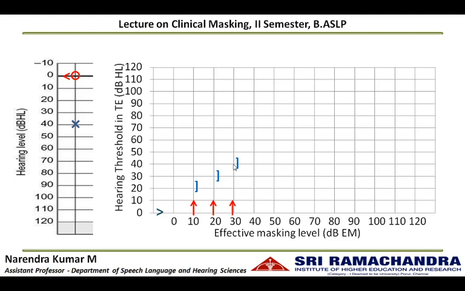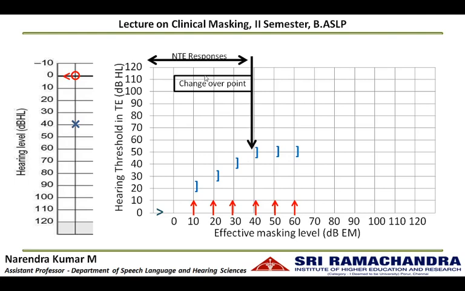On further increase of noise, we can see till which intensity level the shadowing effect can be seen. Beyond 40 dB, the threshold in the test ear is not changing. So this is the changeover point. Below the changeover point, however much we increase the intensity in the non-test ear, the same amount of threshold is shifted in the test ear. So this is the shadowing region, and there is a changeover point at this particular intensity beyond which there is no change in the threshold in the test ear.